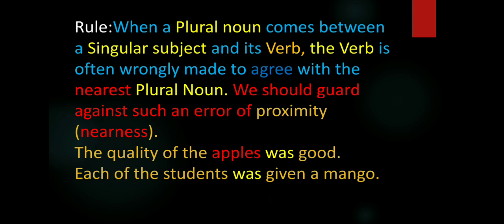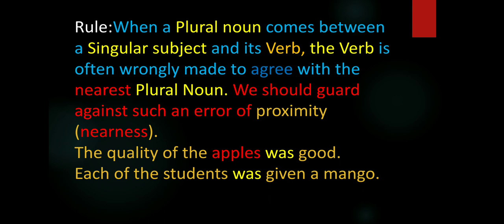Example, the quality of the apples was good.